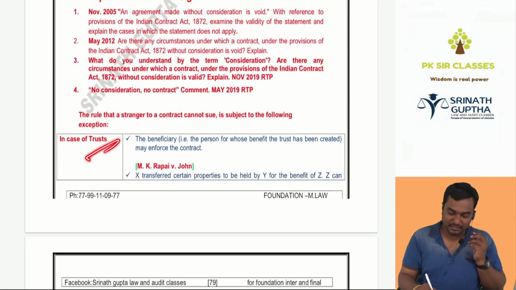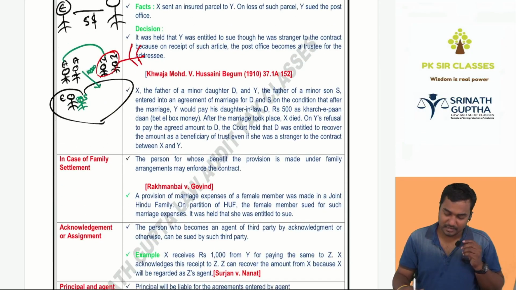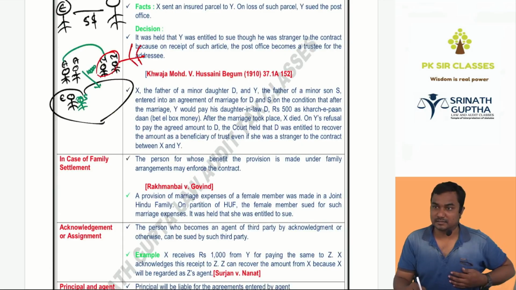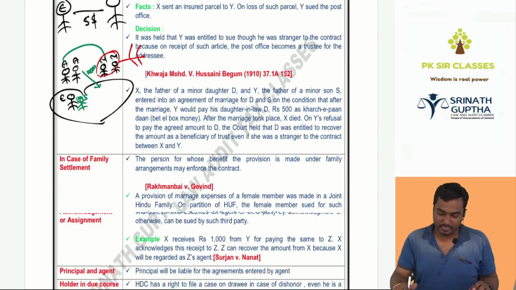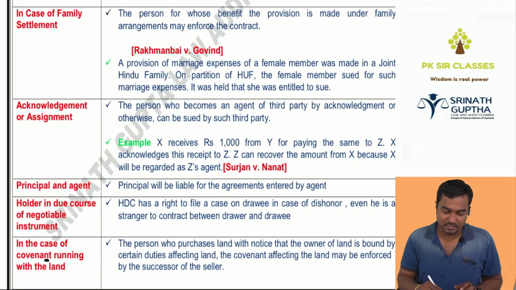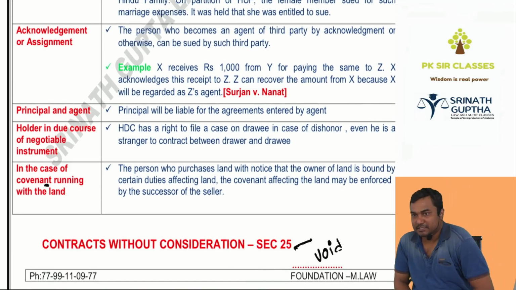So, trust. Central government versus Amirullah. And we have discussed one more case also, Khaja Muhammad versus Usani Begum. That love story. Next, family settlement. Rukminibai versus Govind, we have discussed. Acknowledgement, assignment, we have discussed. Principal and agent, holder in due course. And in the case of a covenant running with the land, covenants mean conditions, restrictions.